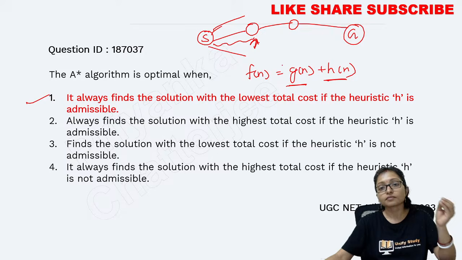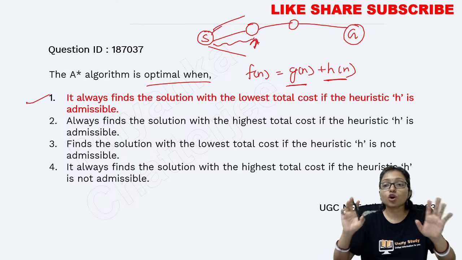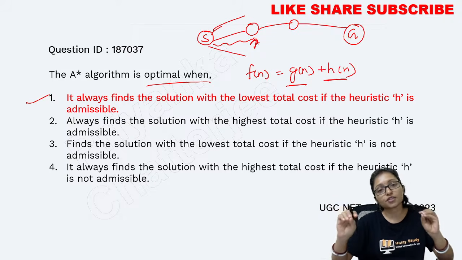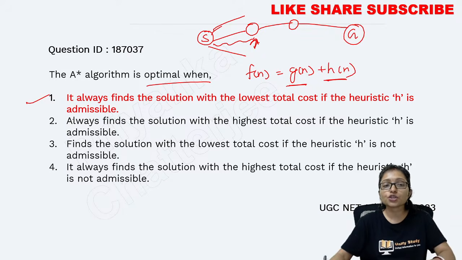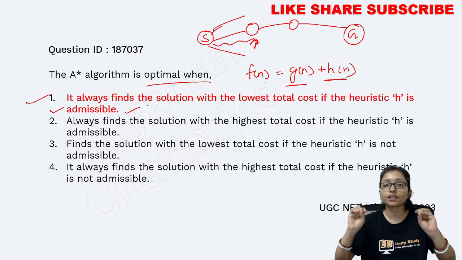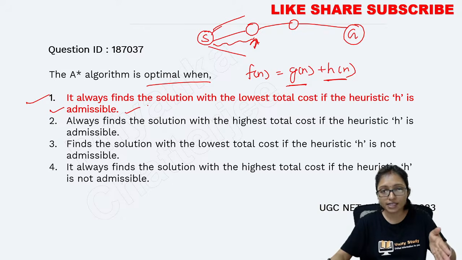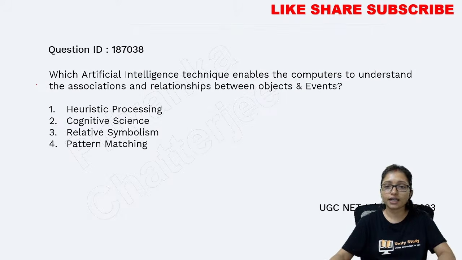That is called Gn. And it is a very important line that A star always gives you the optimal solution when you are not overestimating. Overestimation is not allowed. If Hn is not overestimated, then it will give you the optimal solution, and that is called admissible. Questions come from this area always. A star is a very important algorithm, so the answer is this one. That is your quick revision for the A star algorithm. Now go for the next question.